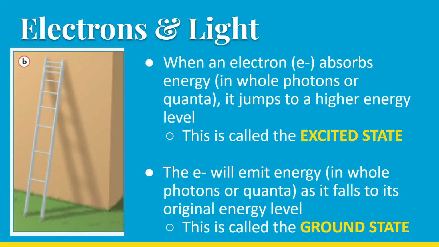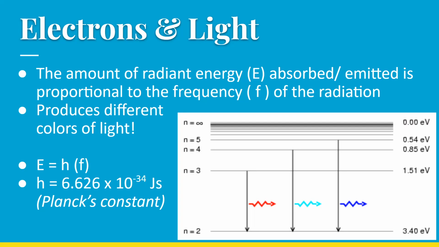So again, this is how the colors get determined. That's why we're talking about this, because we have all these different colors of light, and we can see these different colors of light because of this behavior of the electrons. Depending on how far they fall, they emit different colors. If they fall a shorter distance, that's not as much energy loss, and so you're going to have lower energy light. If it's visible, it might be red or orange or yellow, toward that end.